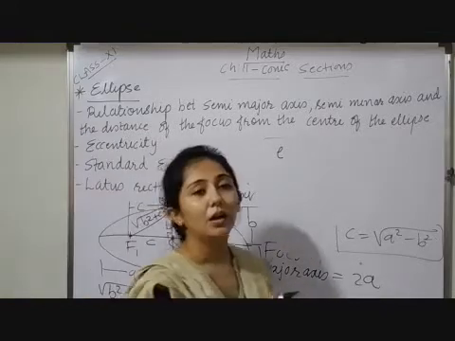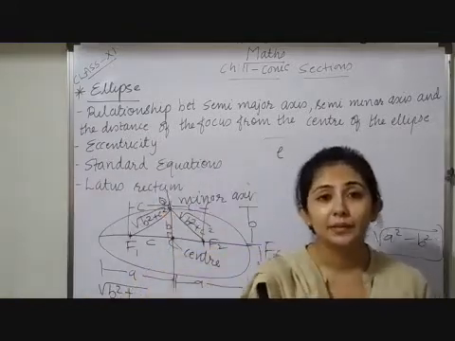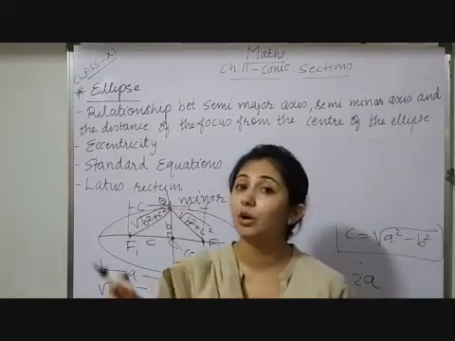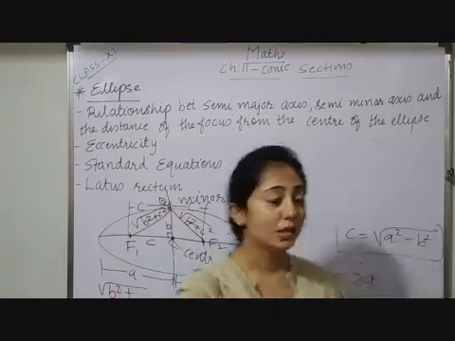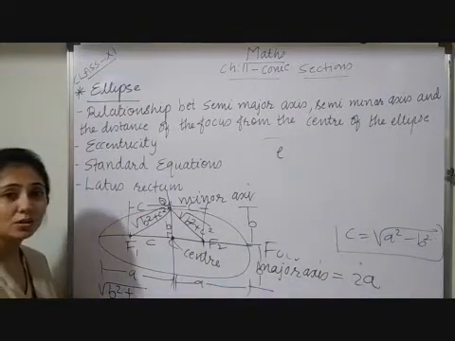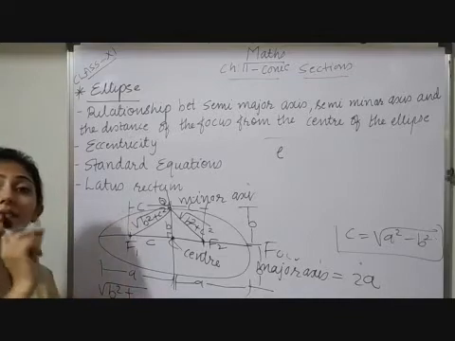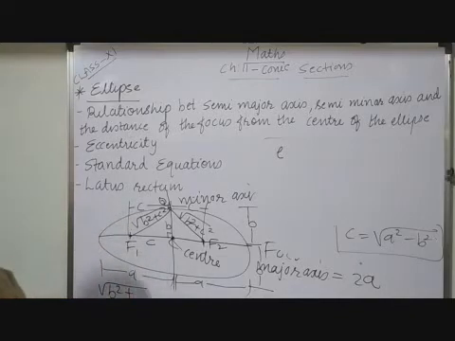Relationship between one of the foci and one of the vertices of an ellipse. Foci is plural, and a ratio means one quantity only, so one of the foci and one of the vertices of this ellipse.